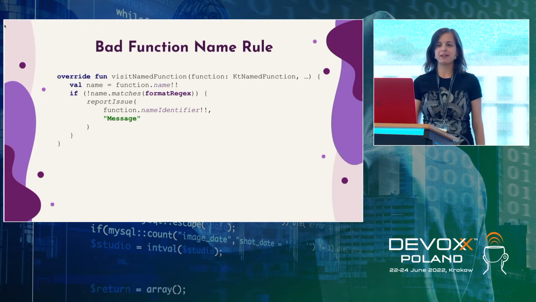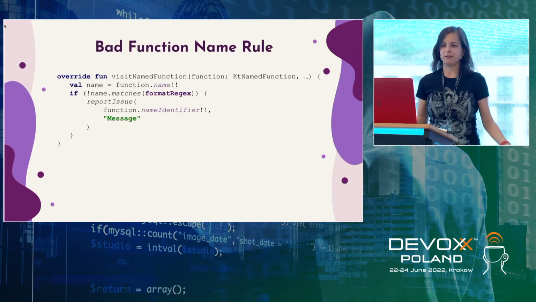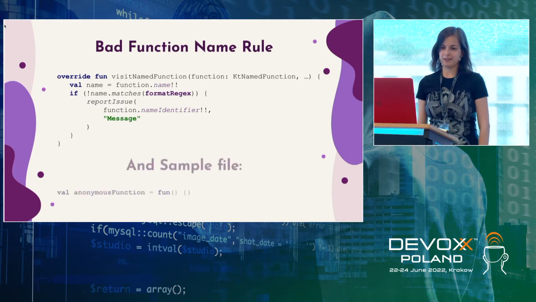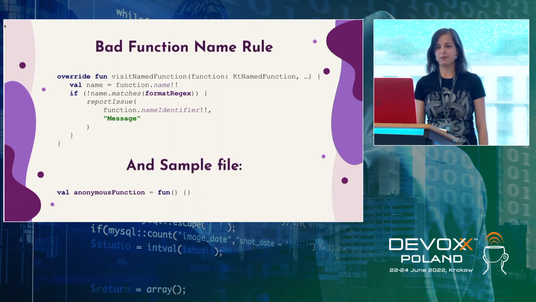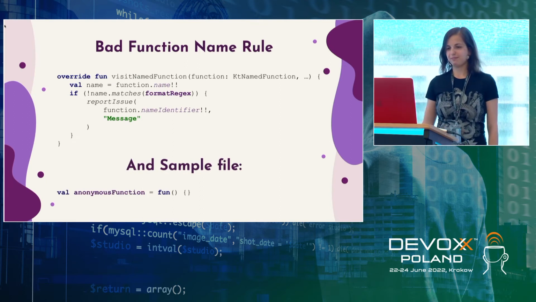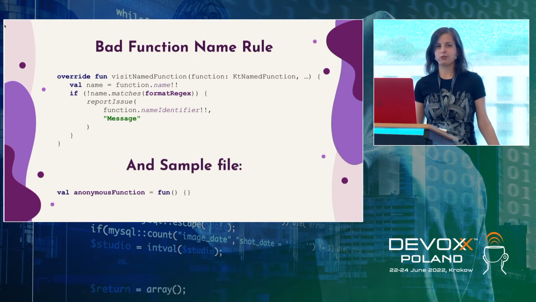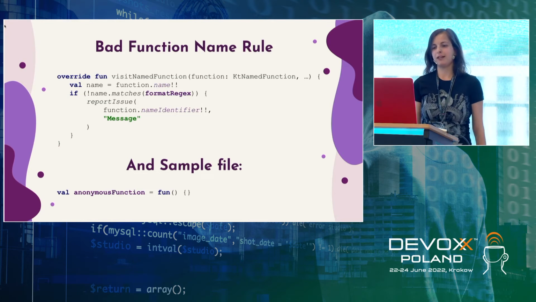So when we implemented a rule, for example, the function name rule, we knew that the code is always compiled, so the name should always exist. If it's KtNamedFunction, the name is always present. And then we started testing this. We tested, for example, an anonymous function. It's possible to write an anonymous function in Kotlin. Yes, it's possible, it's compiling, okay.